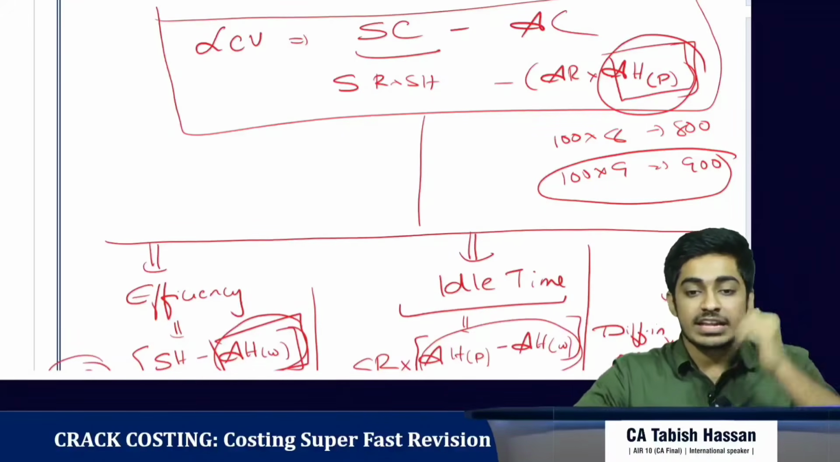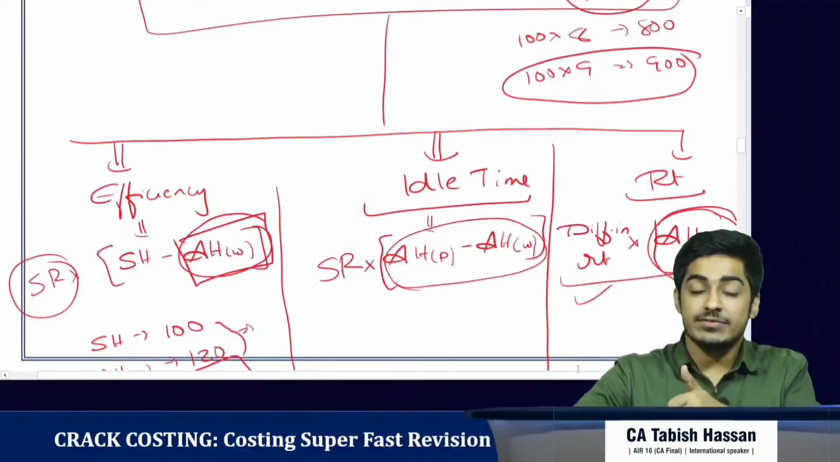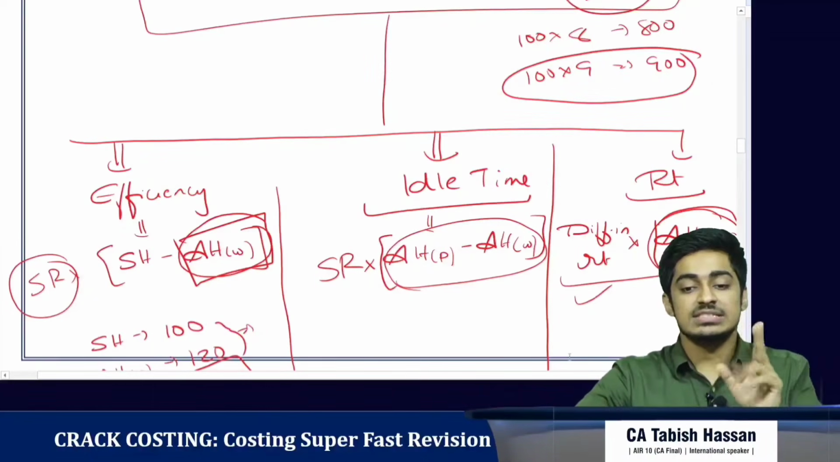Okay, it can be further bifurcated into three variances. First is the labor rate variance, then is the idle time variance, then is the efficiency variance.